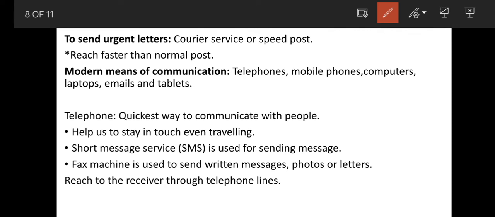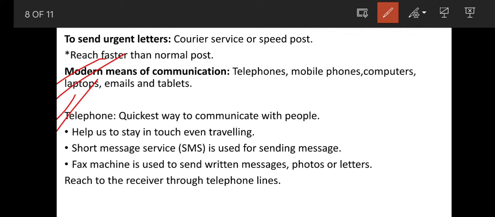Now we will discuss modern means of communication. The modern means of communication through which we can connect with people are telephones, mobile phones, computers, laptops, emails, and tablets. Now, first of all, let us discuss the telephone. The telephone is the quickest way to communicate with people. We can easily connect with people from anywhere. Also, we can send short message service by using telephones or mobile phones.